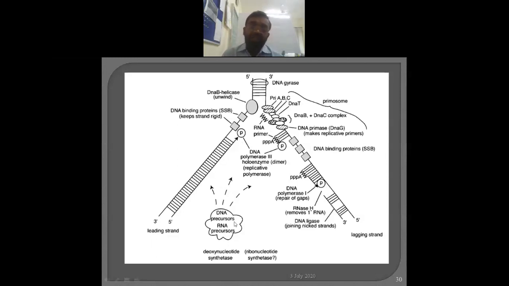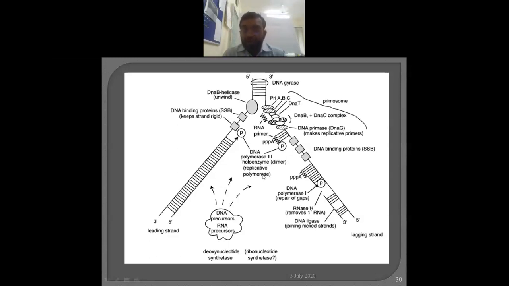Can you imagine what is the speed of this particular DNA polymerase? 5,000 base pairs per minute. How many? 5,000. Okay, that is different. You are correct, but thousands of base pairs are added per second. This is much more speed.